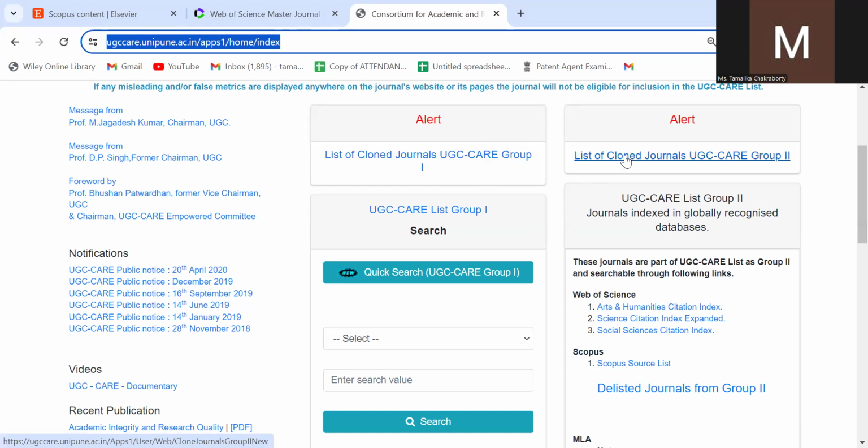We are talking of predatory fake journals, clone journals. Those have no existence. These papers will never be indexed in Google Scholar, never be available online. But they have cloned the name of some reputed journals and everything from them, and they are asking for papers. Please don't fall prey to such kind of journals. So this is your UGC CARE list group 1. UGC CARE list group 1 is the topmost journal list, right?